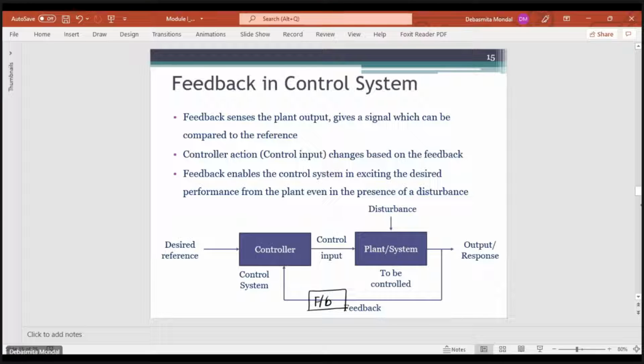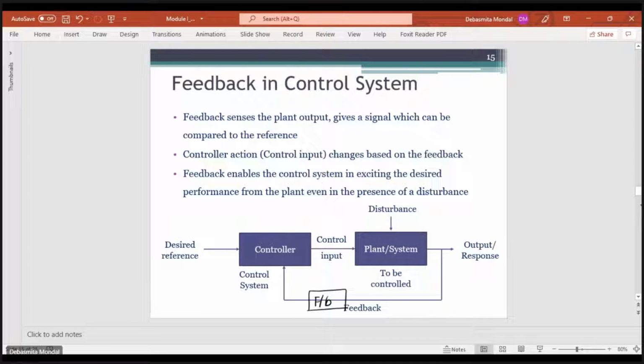So that means the feedback senses the plant output and gives a signal which can be compared with the reference, and the controller generates a control output based on both the reference signal as well as the signal that we are getting from the feedback. So the effect of feedback is that it excites the system in such a way that you get the desired performance, even if there is some sort of external disturbance or noise present in the system.